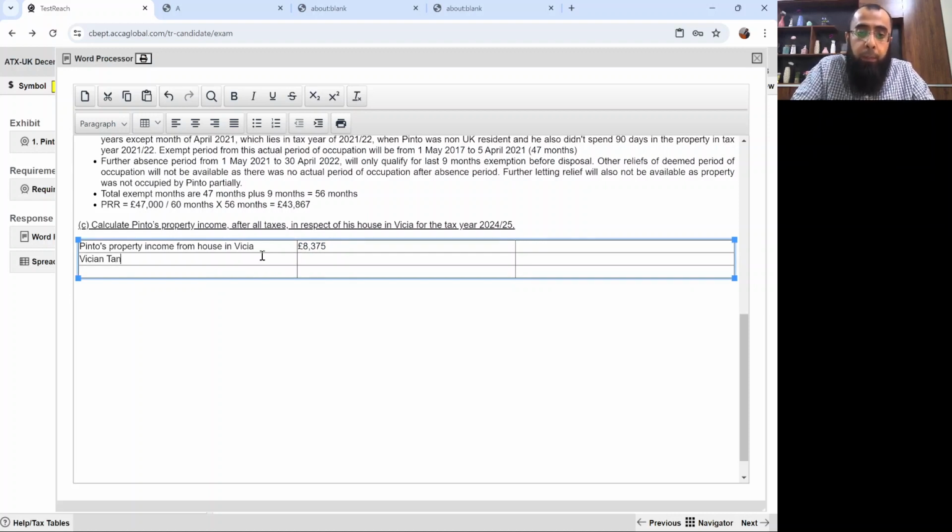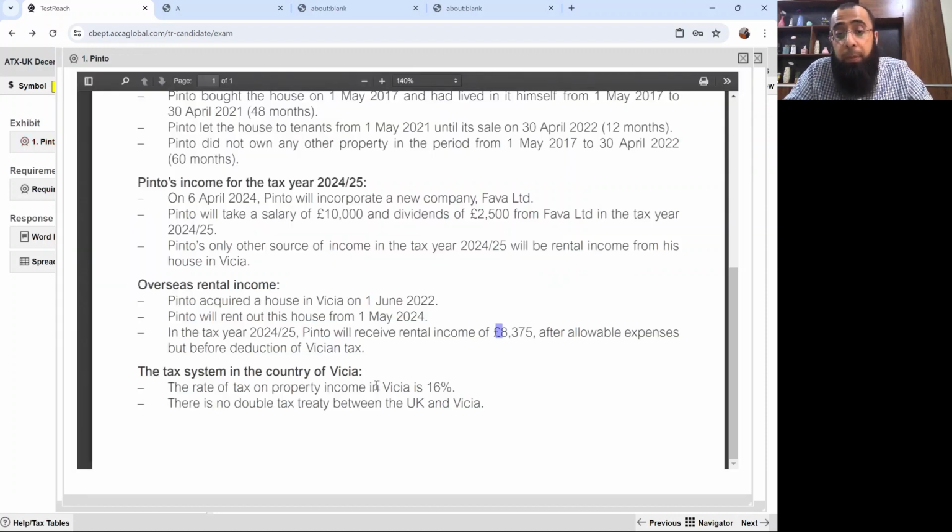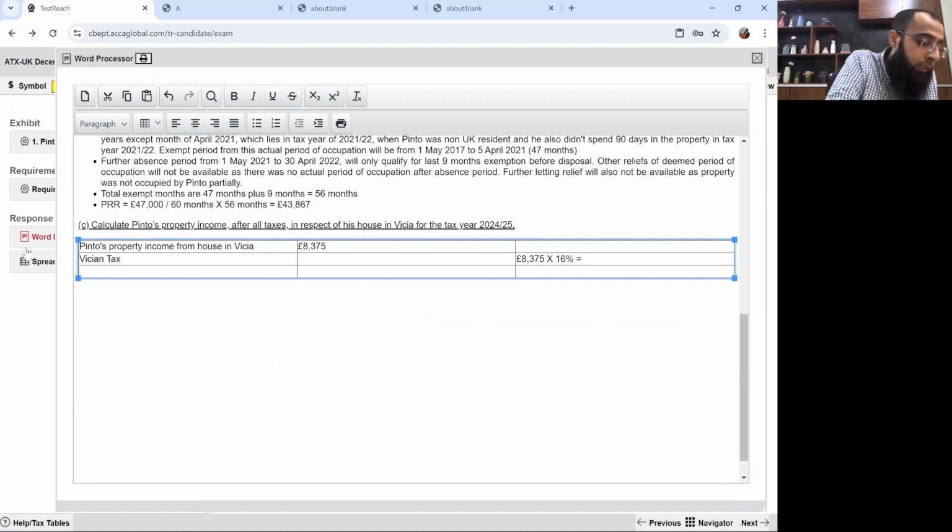Okay. Because he is asked after all taxes. So the tax rate in Vicia is £8,375 into 16%. Obviously, it's the income in Vicia, so Vitian tax will be applicable on it. Irrespective of it, the rate of tax on property income in Vicia is 16% because it's before deduction of tax. So you need to charge tax on it, which is 16%. 8,375 into 16%, £1,340.